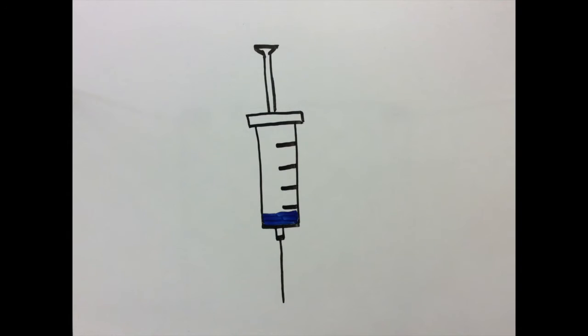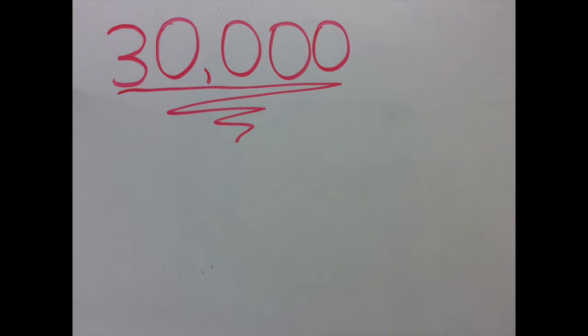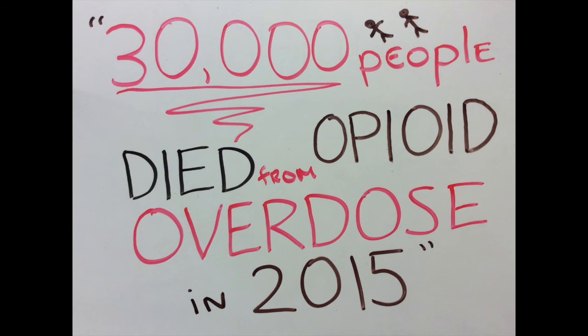Opioid addiction is currently a rampant problem. It is highly addictive and requires higher and higher doses for the same effect. As a result, opioid overdoses are extremely common. According to the New York Times, 33,000 people died of opioid overdose in 2015.